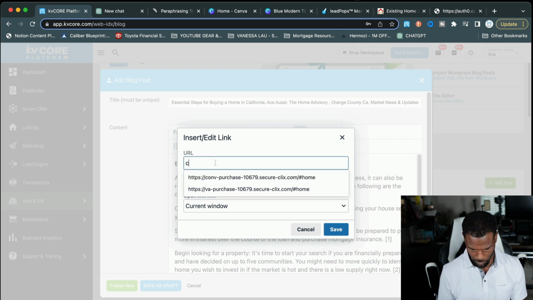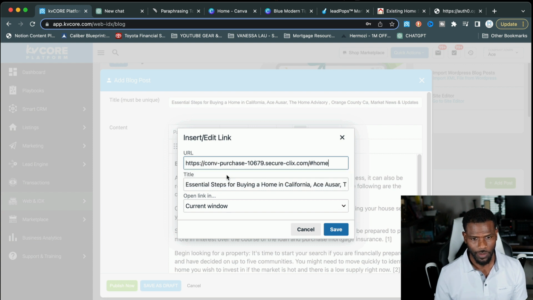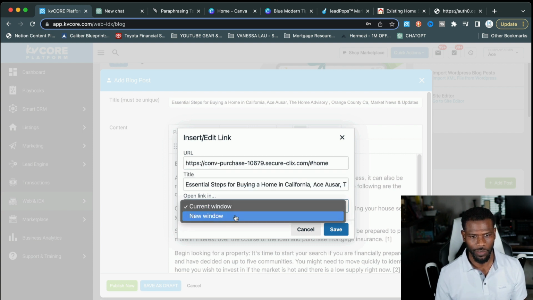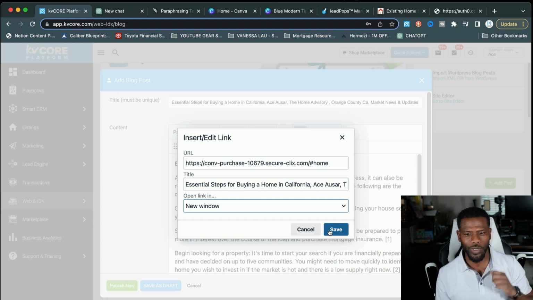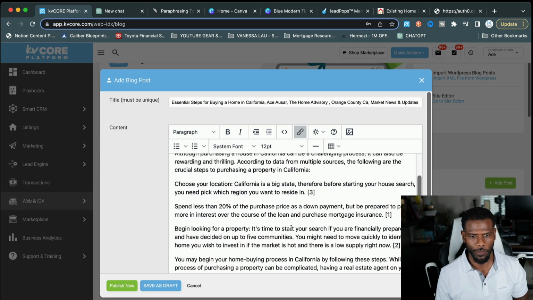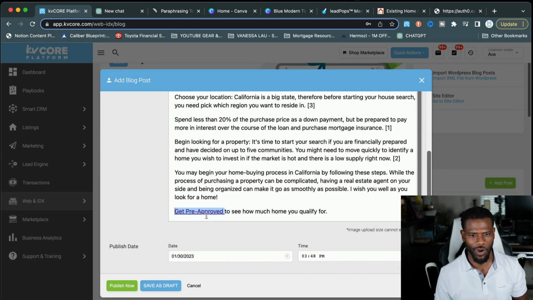Let me put my URL back in there, and then we'll switch it back to new windows. Once we save this, boom, we are good to go. We now have our call to action here at the bottom of this blog.